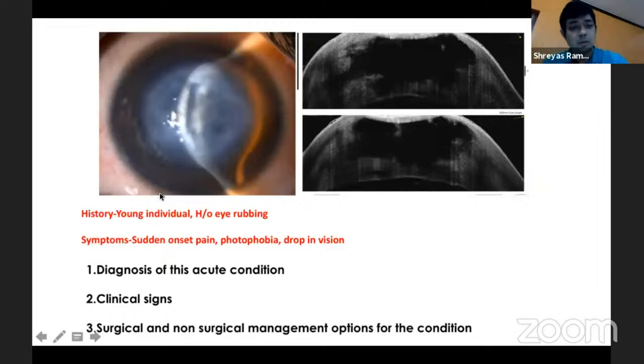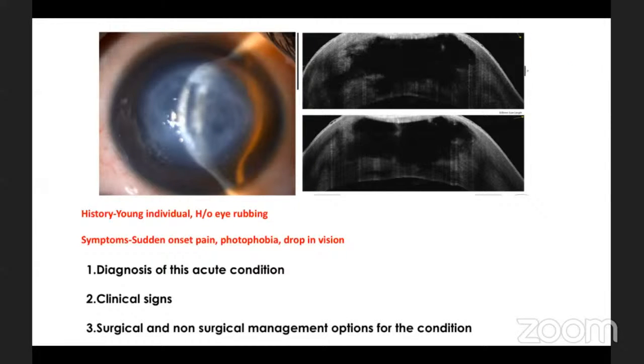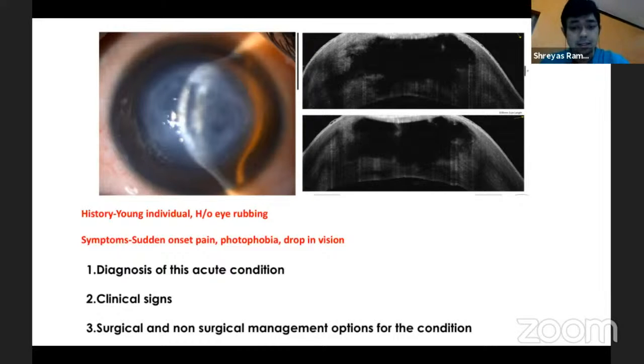Yeah. So what about this? What is this condition? It's a young keratoglobus, sir. But no, it's acute hydrops. Wonderful. Excellent. So this is a young individual with sudden onset pain, photophobia, and drop in vision. So like you mentioned, it is an acute hydrops.